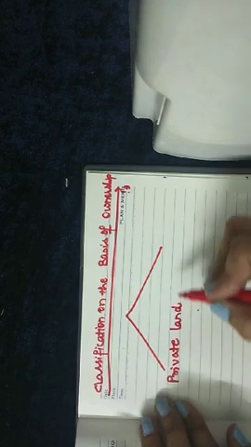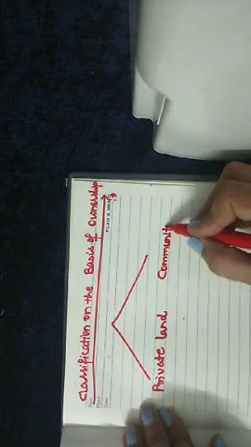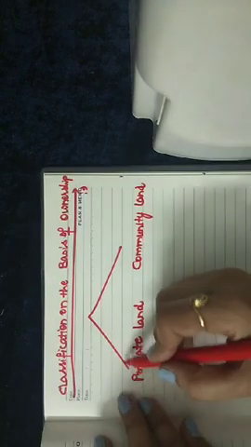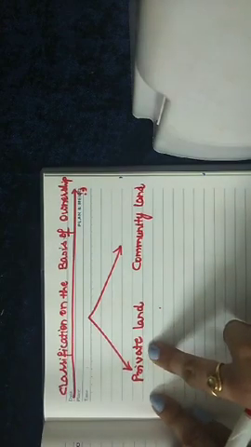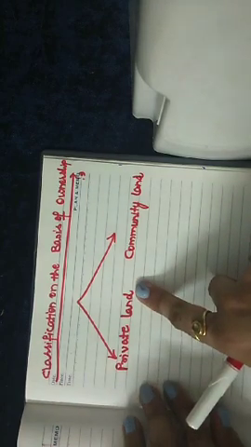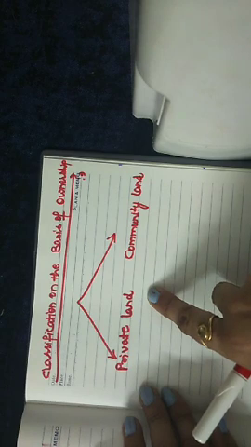private land and the community land, right? Now students, I hope the meaning of private is very clear to you. What is the meaning of private land? Suppose the house in which you are living, right?